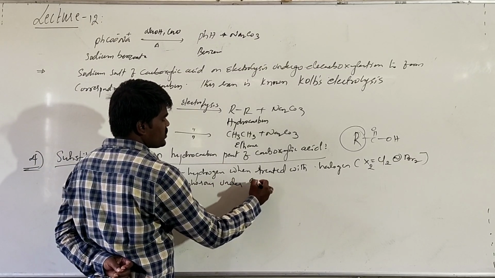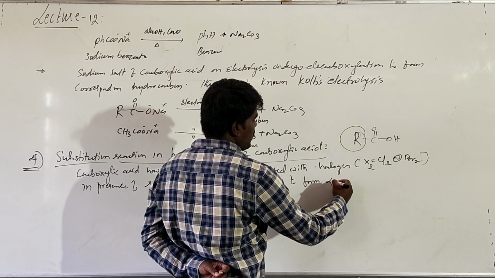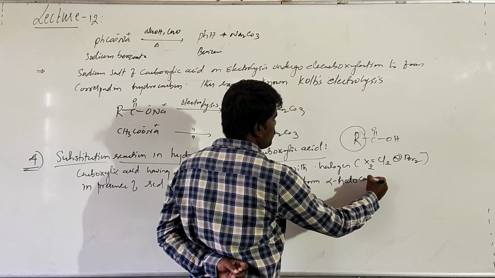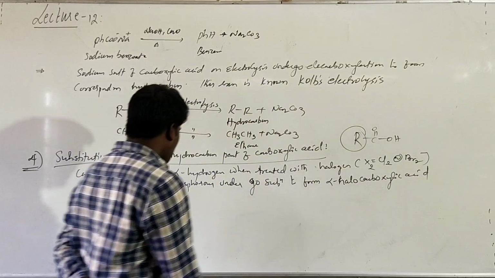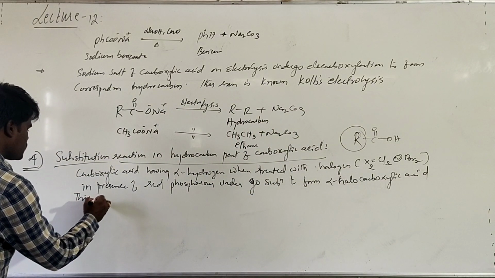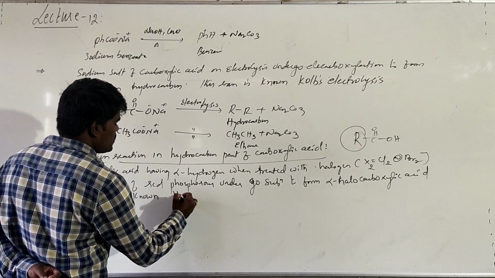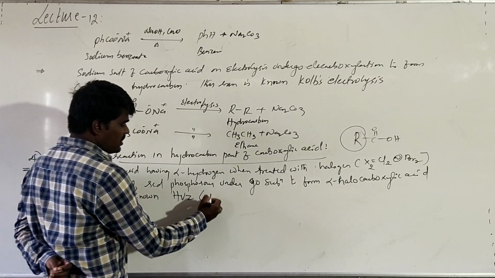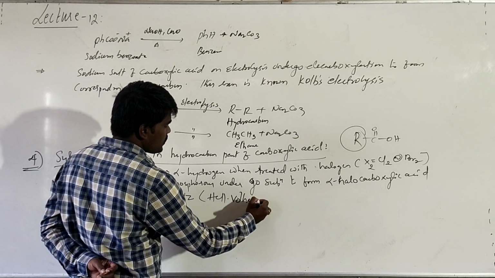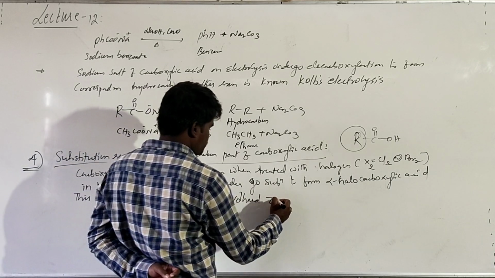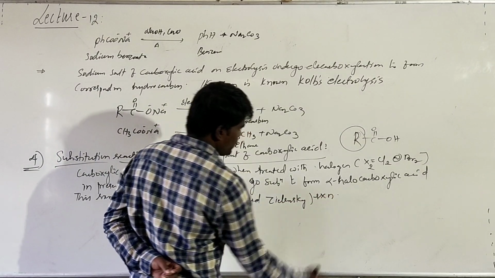undergo substitution to form alpha halo carboxylic acid. This reaction is known as the HVZ reaction. H stands for Hell, V stands for Volhard, Z stands for Zelinsky. This is also very important for 2 marks.